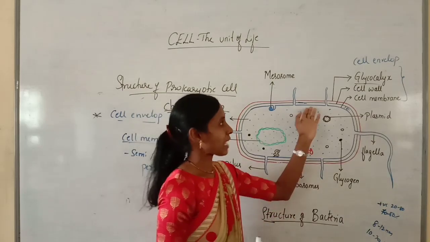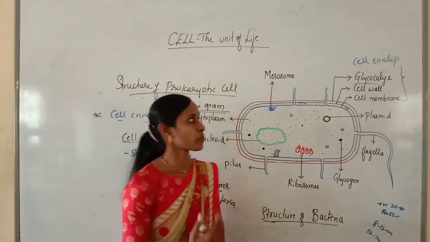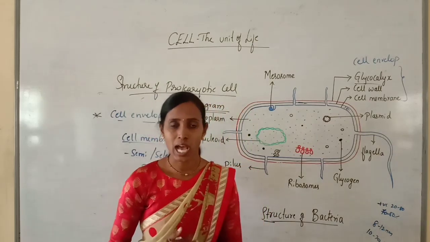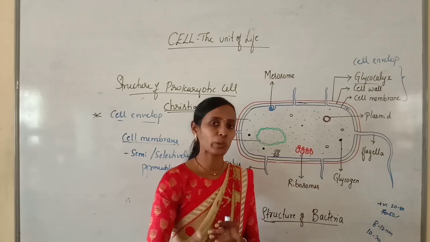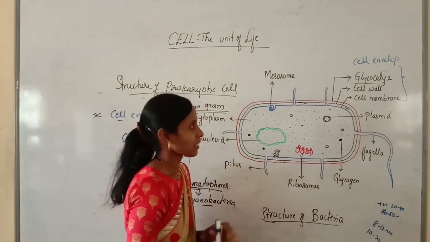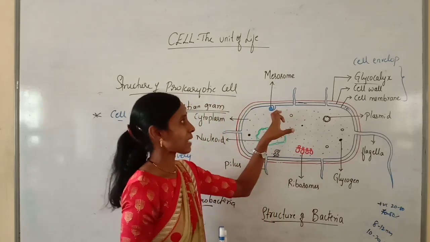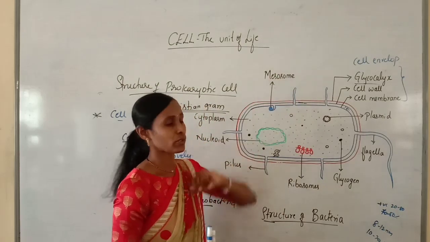Then the plasma membrane or cell membrane is the innermost one, lying just below the cell wall. It is semi-permeable or selectively permeable because it allows only selected molecules to enter the cell, and its structure is similar to that of eukaryotes. This plasma membrane shows inward foldings into the cytoplasm called mesosomes.